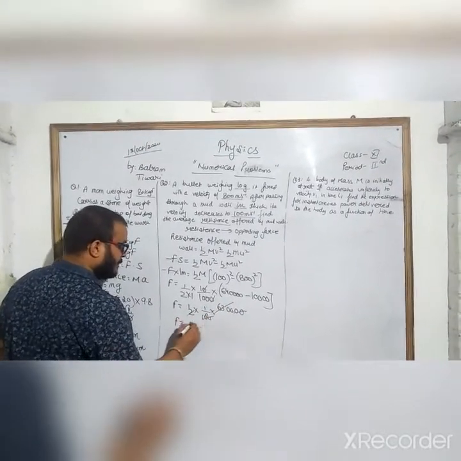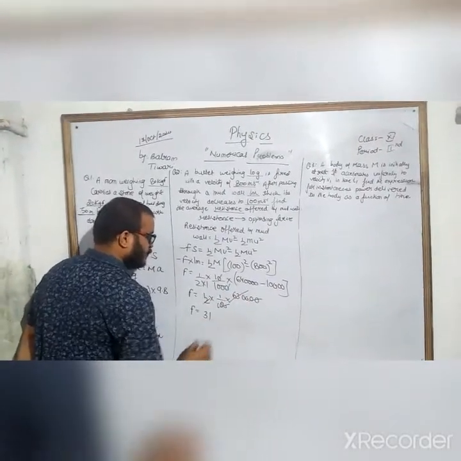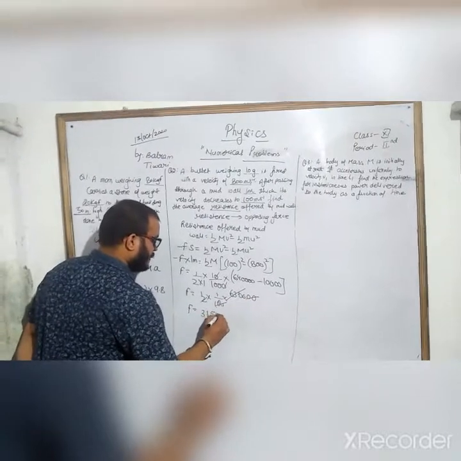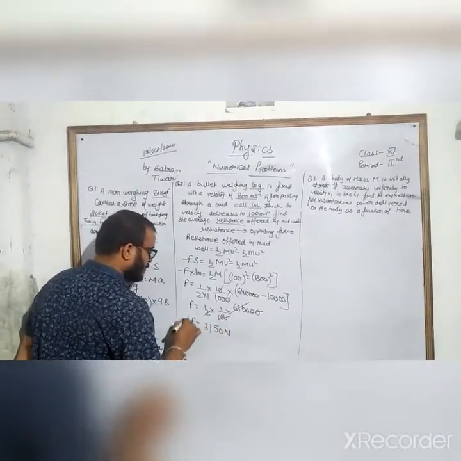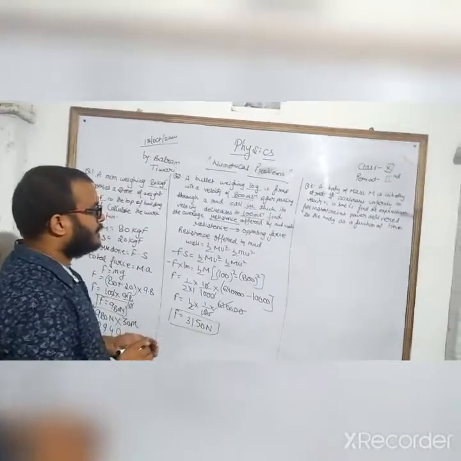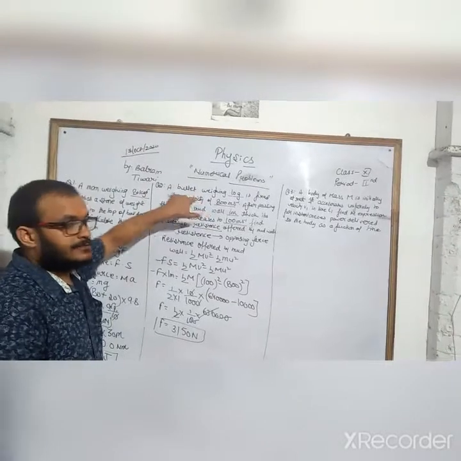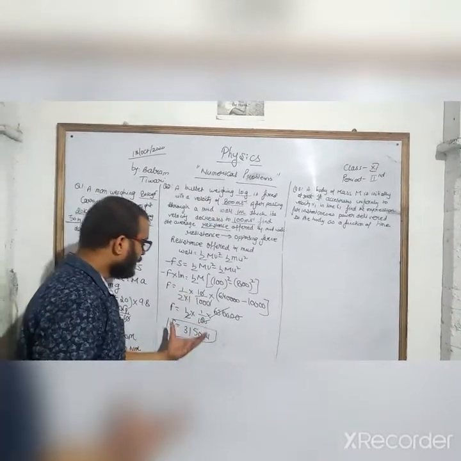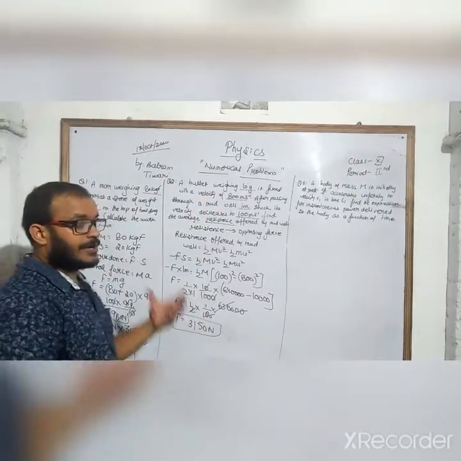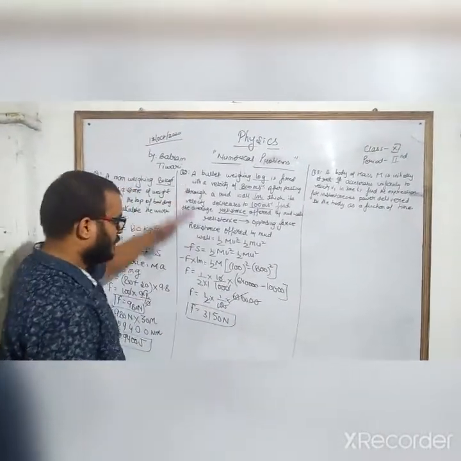So F becomes 31,500 newtons. This is the force offered by the mud wall to the bullet. That opposing force also decreases the value of the velocity. Okay, look at this question.